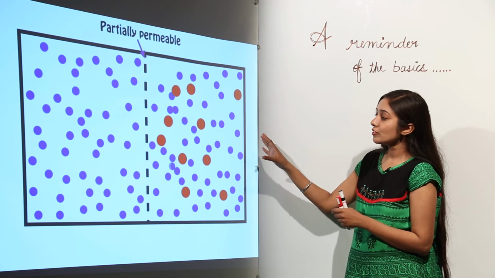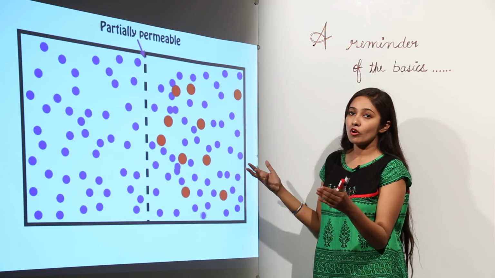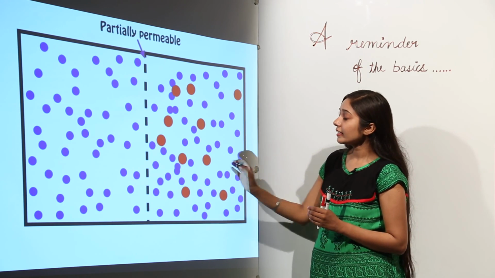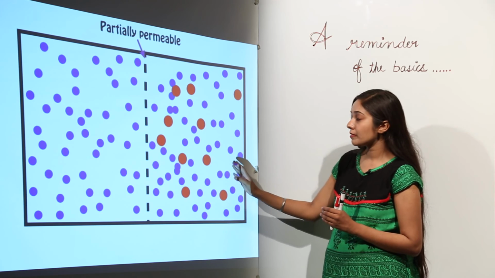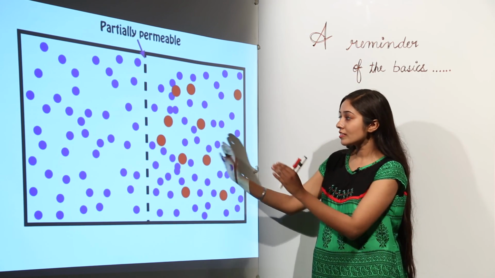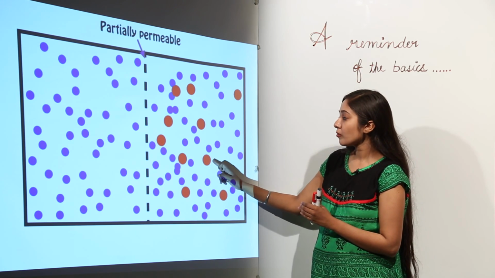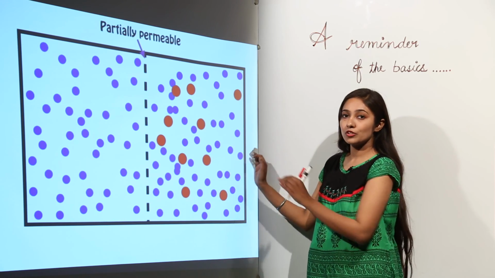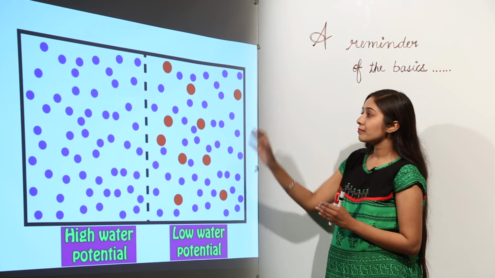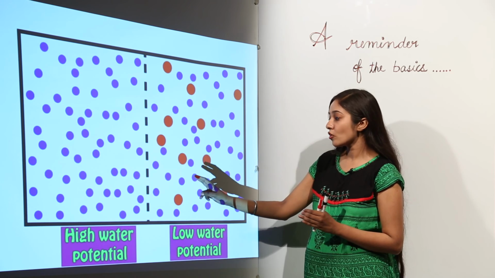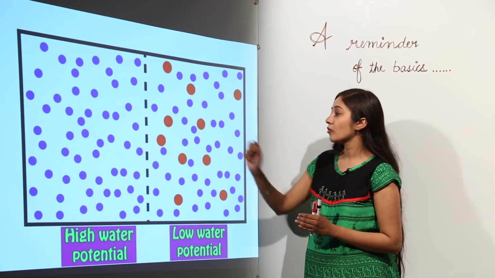So this is going to affect the movement of the particles. The water molecules are able to cross this membrane, but the salt molecules are not able to cross it. So this membrane is allowing only the movement of water molecules.